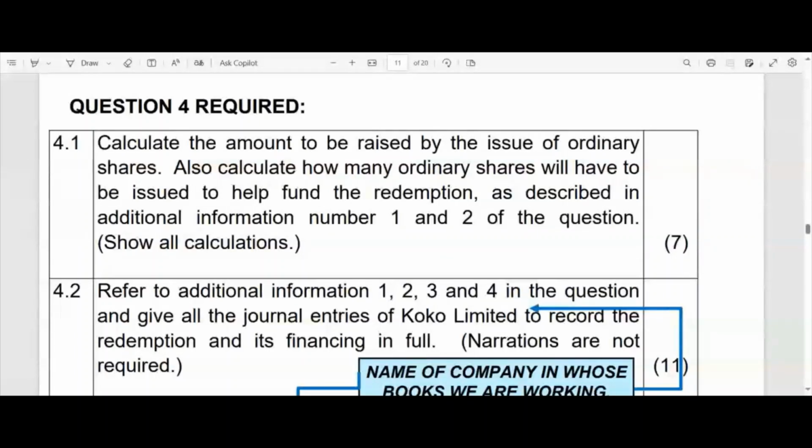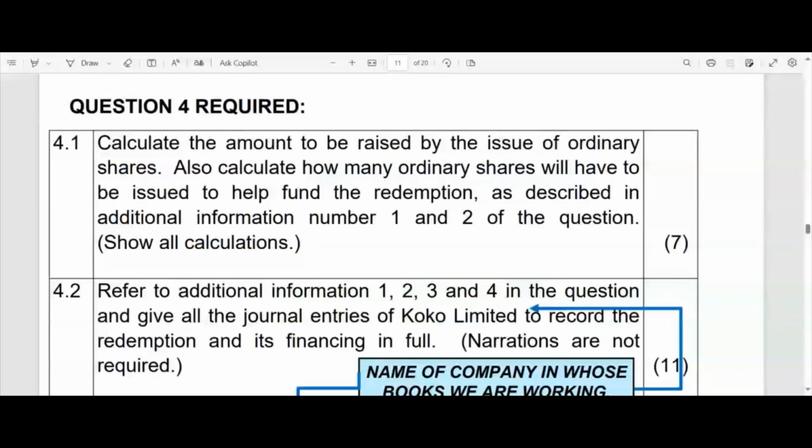And then, ladies and gentlemen, the Companies Act also requires that the company must have sufficient money on hand to be able to fund the redemption. And if they do not have sufficient money on hand, what must they then do? They must have a plan. They must have a plan in place on how to obtain the money.